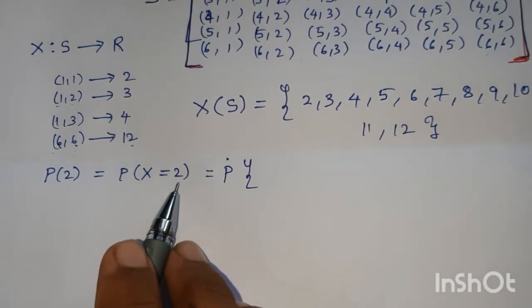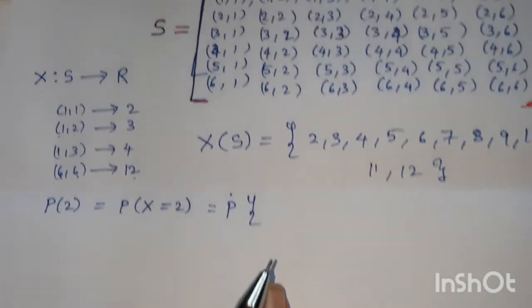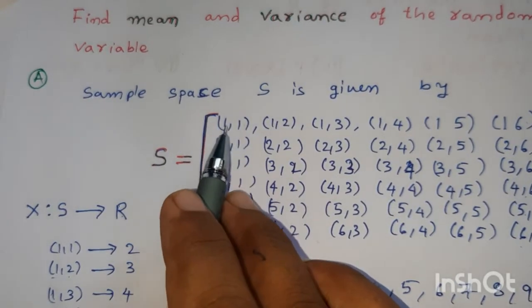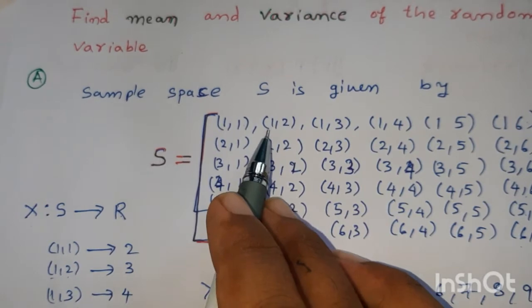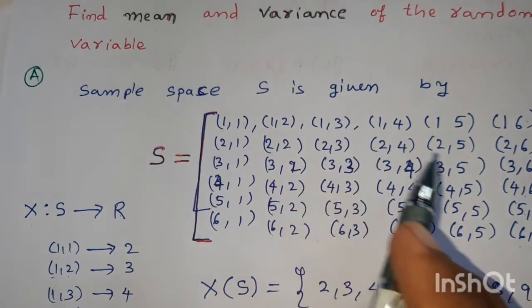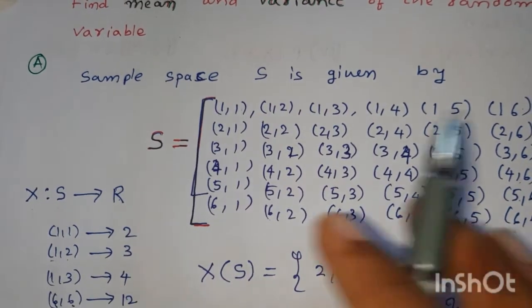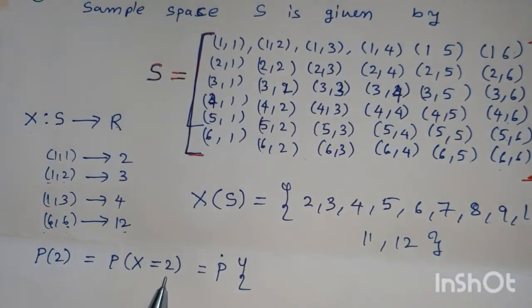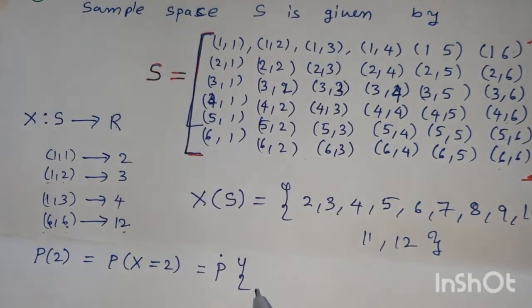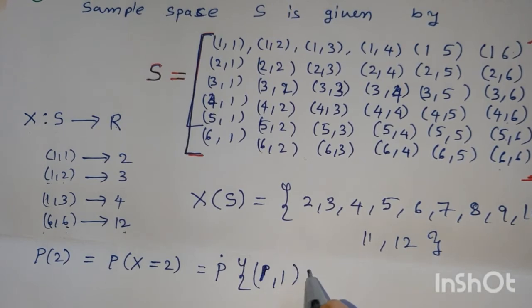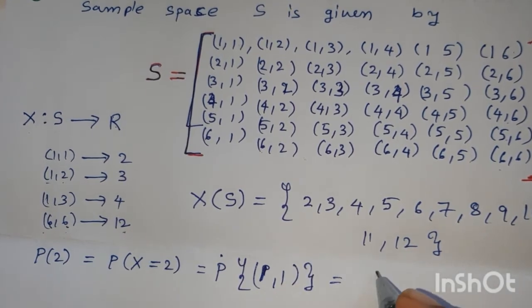X equal to 2 means the sum must be 2. 1 plus 1 is 2, therefore this is a favorable case. 1 plus 2 is 3, not a favorable case. 1 plus 3 is 4, not a favorable case. Therefore there is only one element favorable to X equal to 2. 1 plus 1 is 2, therefore the favorable case is 1.